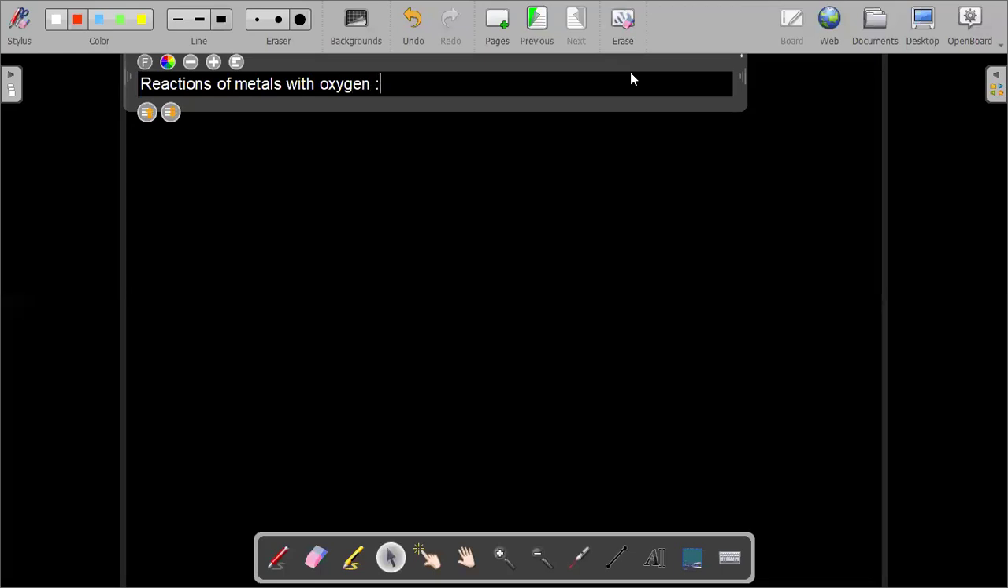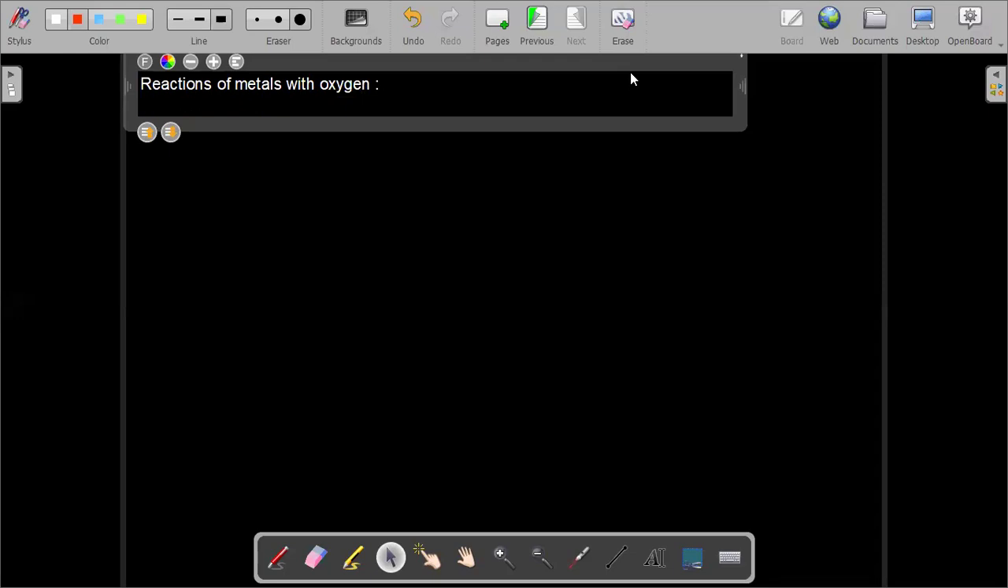So how do the metals react with oxygen here? Most of the metals react with oxygen. Only a few of them are less reactive, so they do not react with oxygen. So here we have, most of the metals react with oxygen to form oxides. Some of the metals react vigorously, a few of them react slowly, and a few of them still do not react.